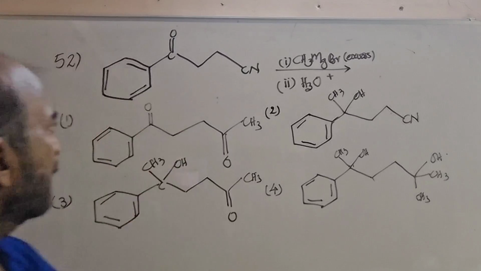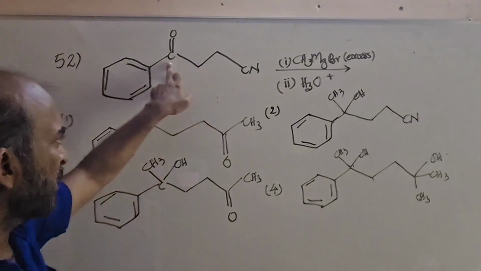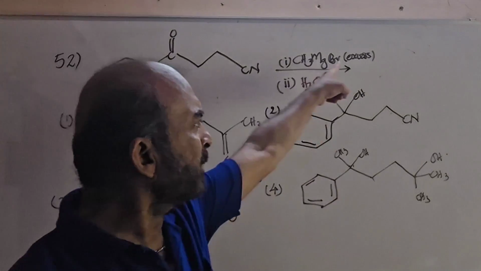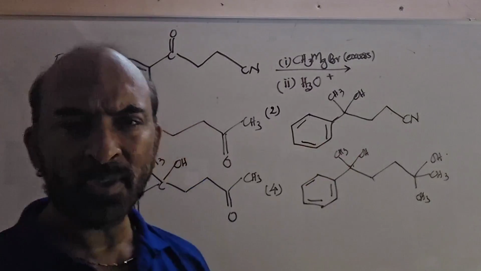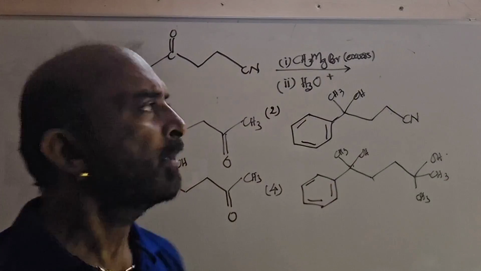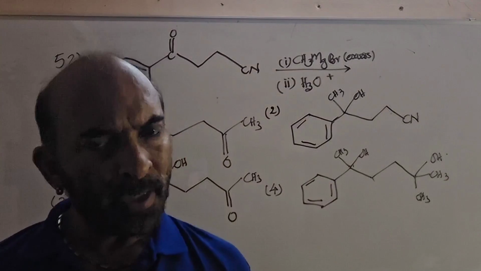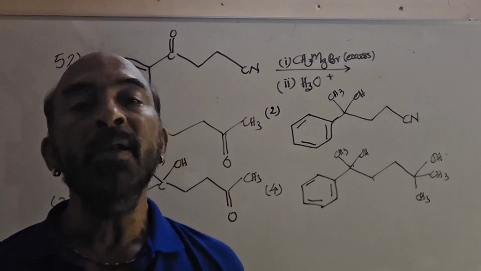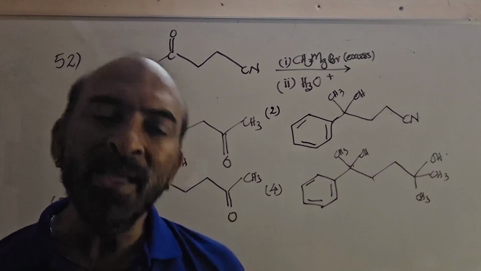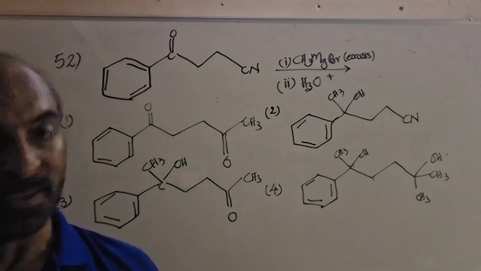Okay, see, we have this compound. It is an aromatic compound having a carbonyl group as well as a cyano group, and you are first treating it with methyl magnesium bromide. It is mentioned that you are taking it in excess, and then hydrolyzing it. What is the final product? If you remember, a Grignard reagent reacts with formaldehyde to give a primary alcohol. Any other aldehyde would give a secondary alcohol, and a ketone would give a tertiary alcohol.